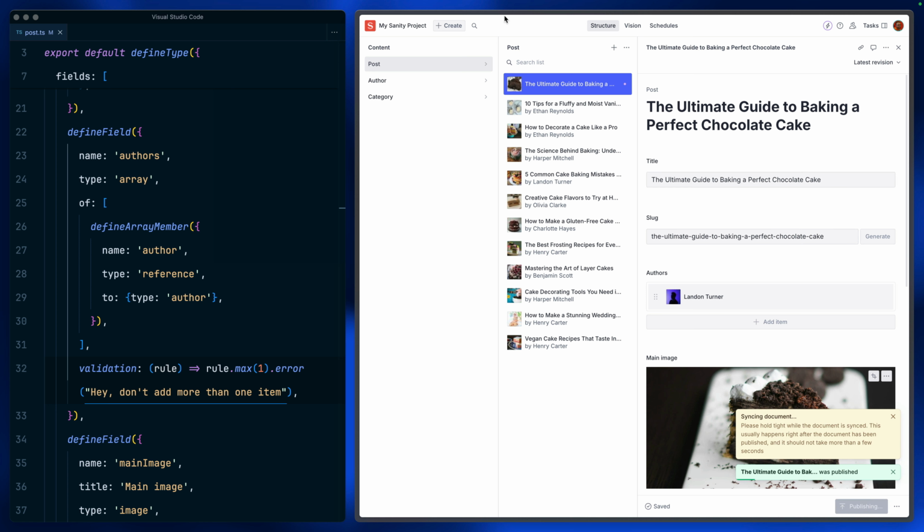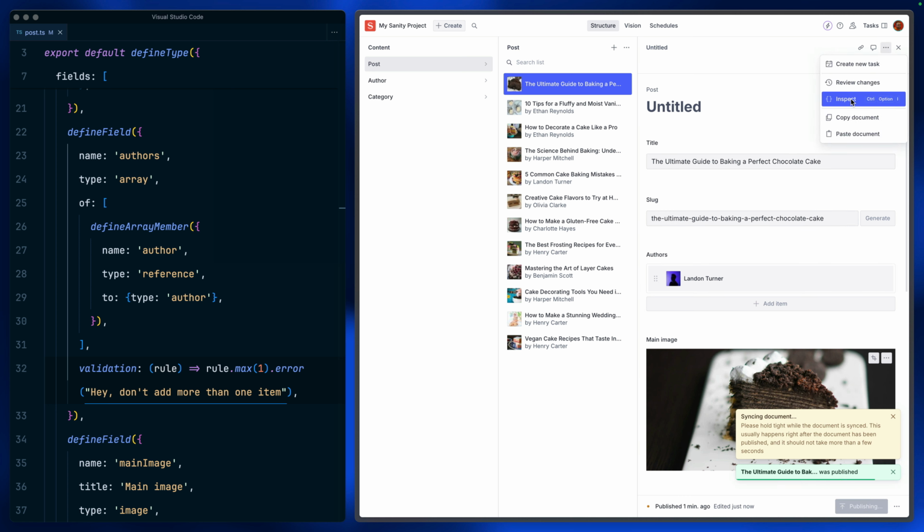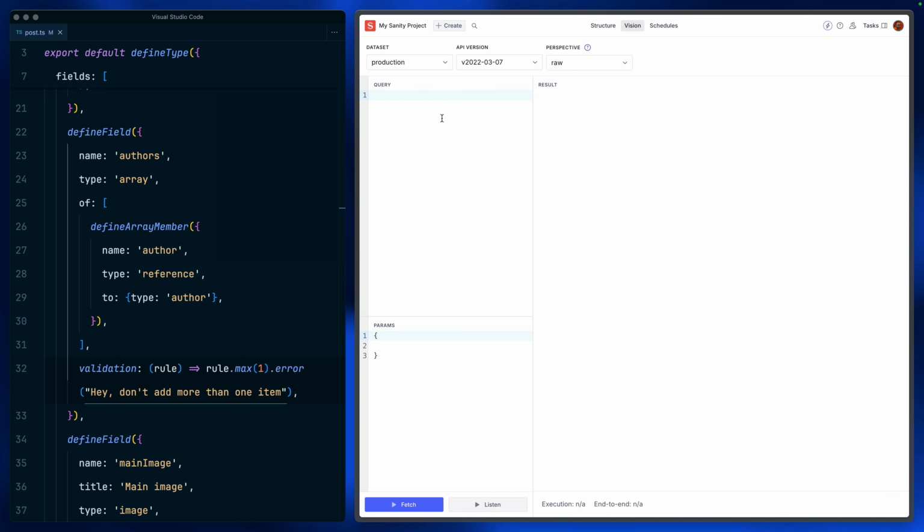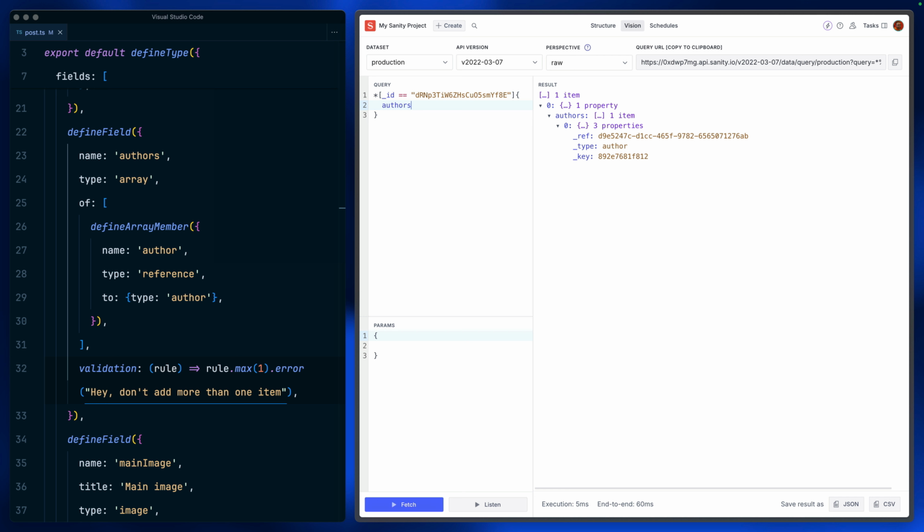And when it comes to our GROQ queries, let's go and grab just the ID of this post so I can show you what I would do in the GROQ query for this post. So let's look for just that post, if I can find the right key there. The ID is this here, and let's grab that authors array. So that's going to return us that array of the authors.